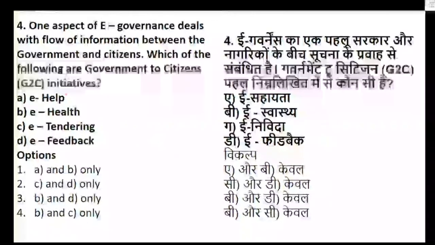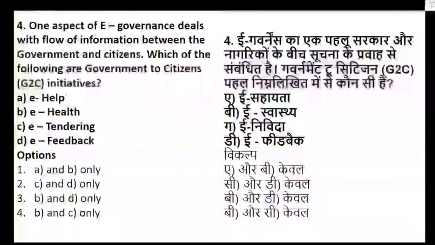Is it e-help, e-health, e-tendering, or e-feedback? So what comes under the government to citizen initiatives? The initiatives taken by the government for the citizens are called what?